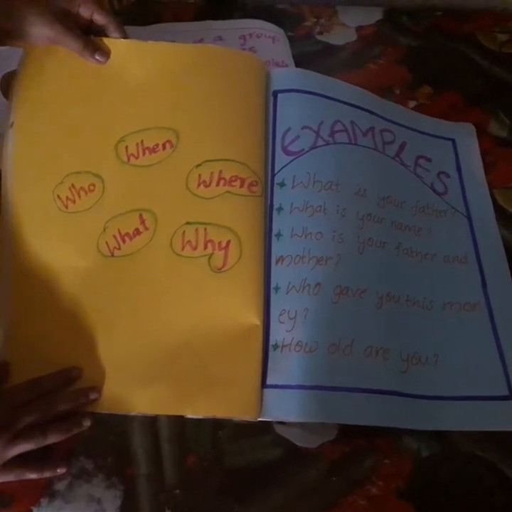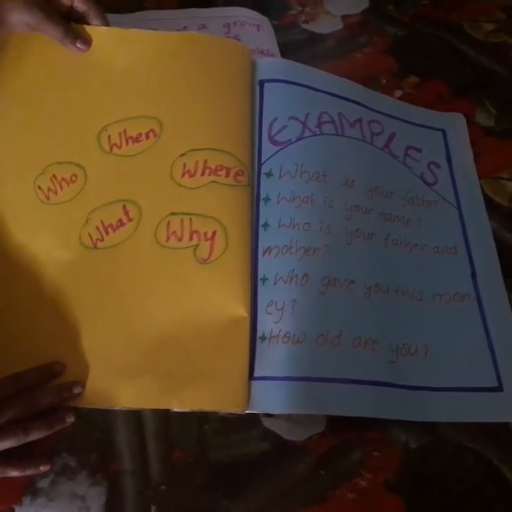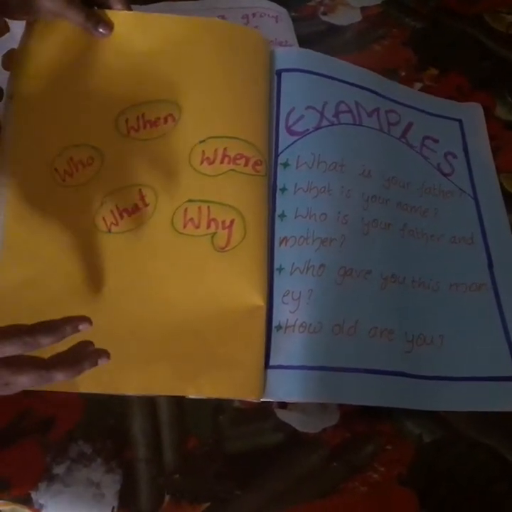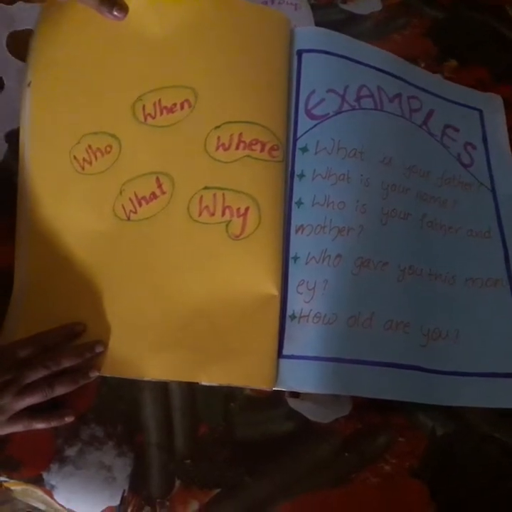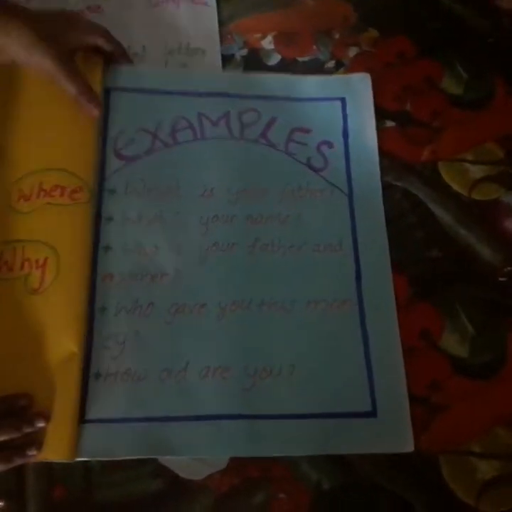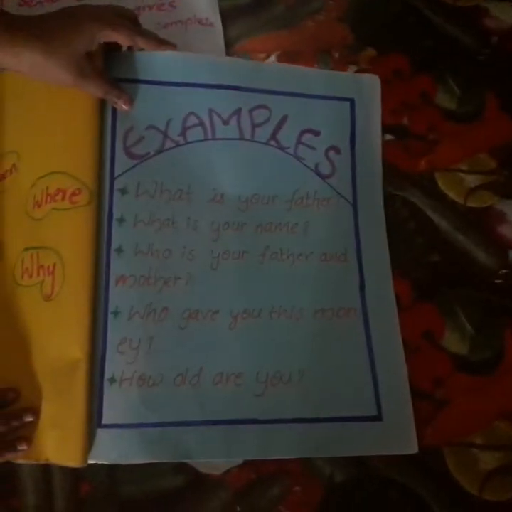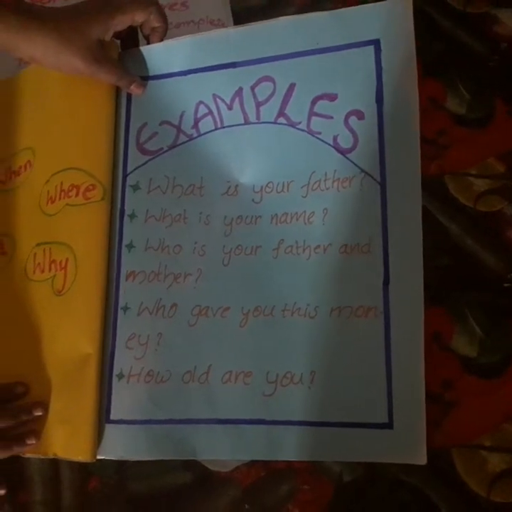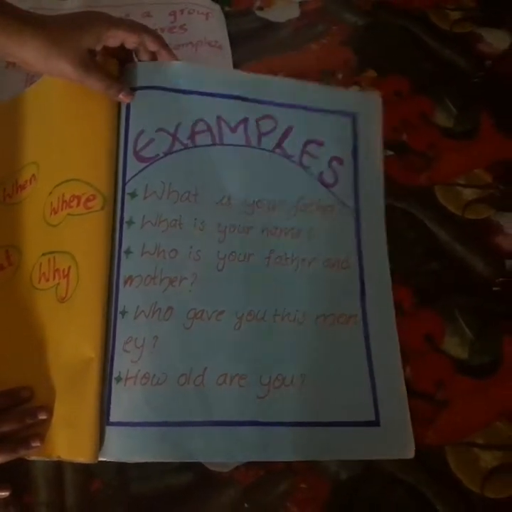Suppose if I tell you to explain a few points about anything, or explain the diagram, explain the digestive system, that doesn't come under interrogative question. So the interrogative questions start with WH. You remember the WHs: who, when, where, what, why, and how. Here are a few examples. What is your father? What is your name? Who is your father and mother? Who gave you this money? How old are you? Remember that the interrogative questions always end with the question mark.